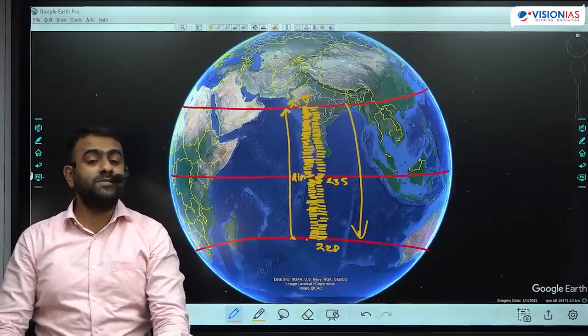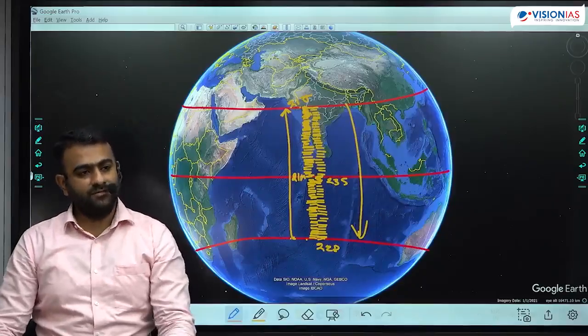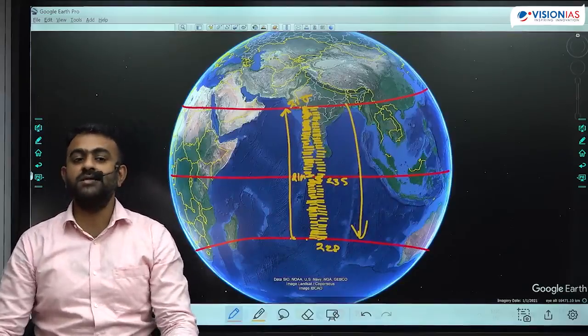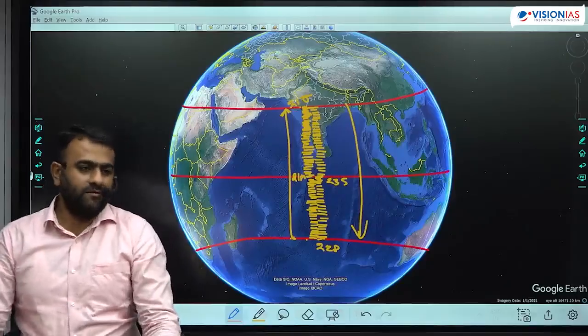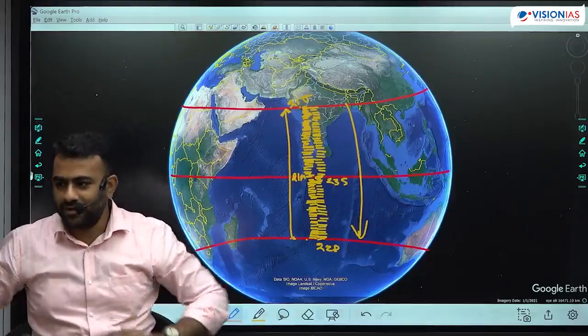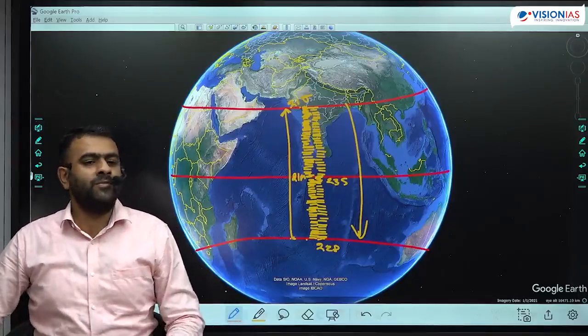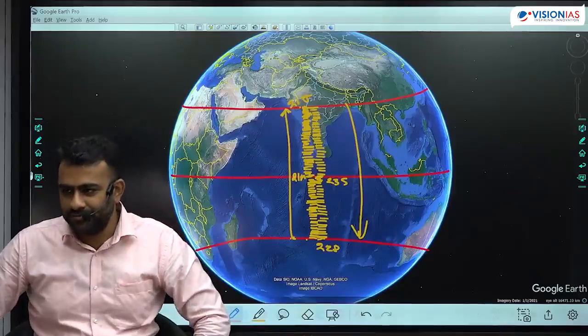And if you observe this, you can very clearly see it in any place. Wherever you are located, you can very clearly see it by yourself. The sun's position is continuously changing. For example, let's say you are located on the equator. This is your position on the equator, and the date is 21st of March.